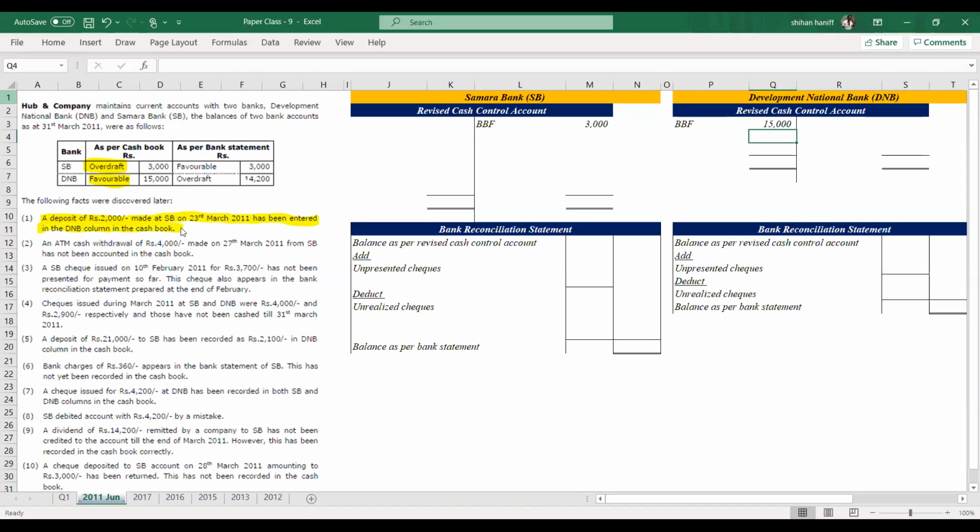So this is actually a deposit made at SB. It should come here, but it has been entered in DNB.